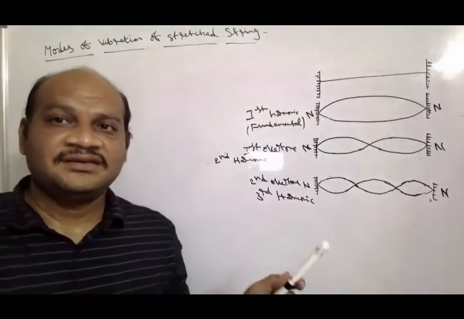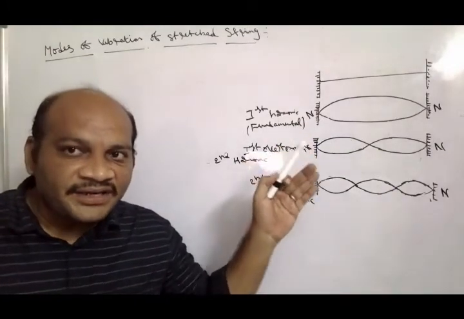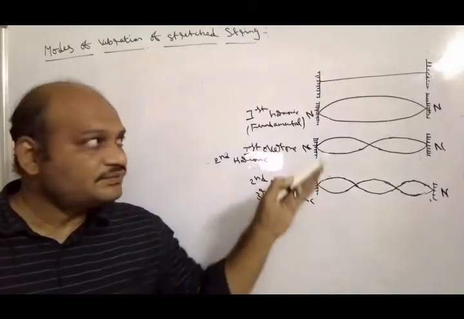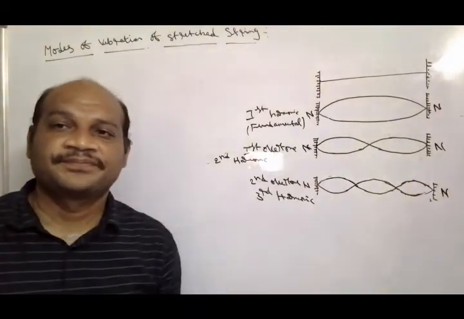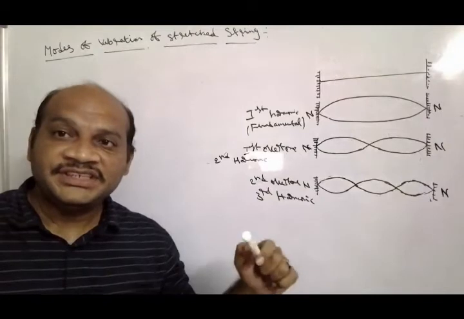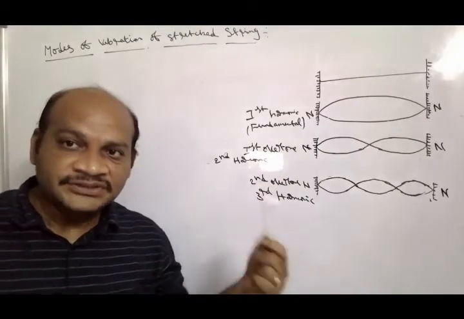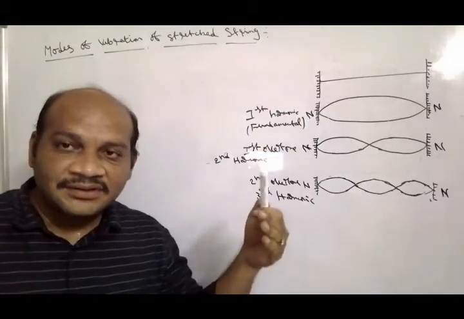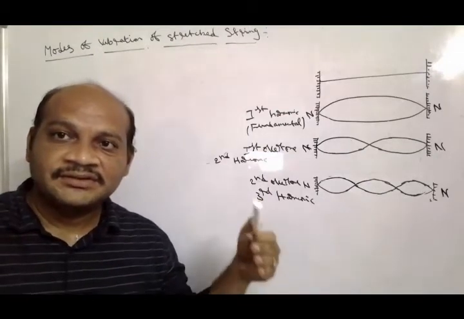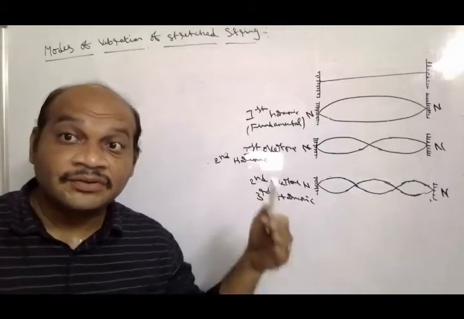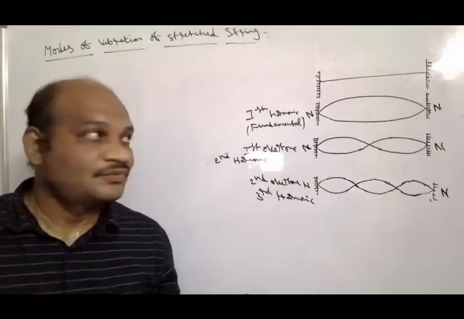So these are different terms used in the case of a stretched string. When vibrations are formed in a stretched string, we use the terms harmonics, fundamental frequencies, overtones.